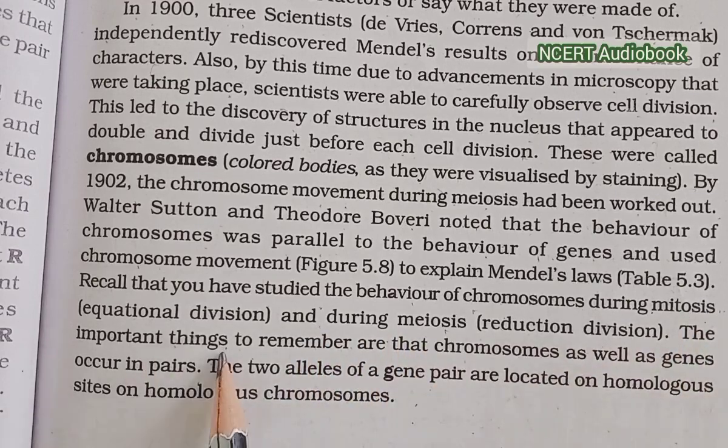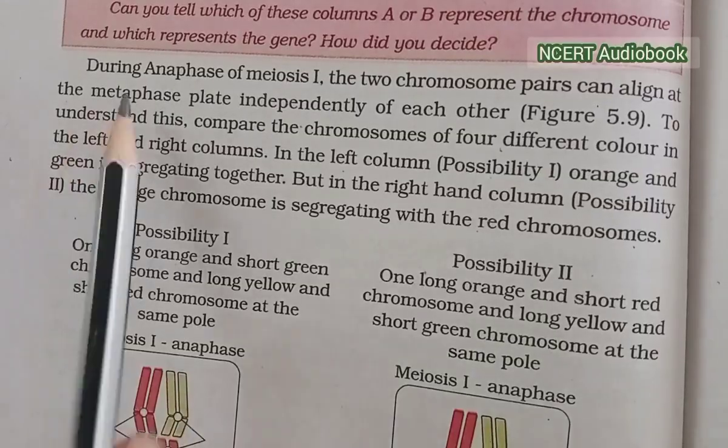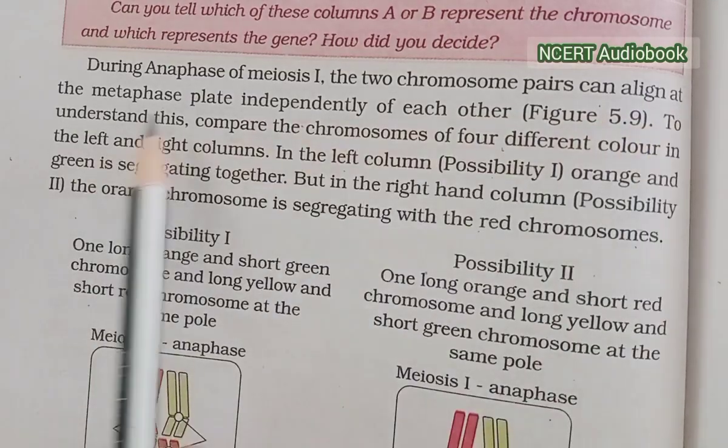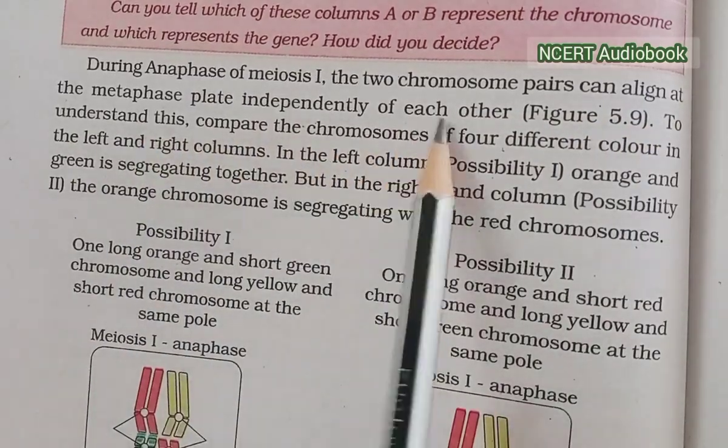The important things to remember are that chromosomes as well as genes occur in pairs. The two alleles of a gene pair are located on homologous sites of the homologous chromosomes. During anaphase of meiosis I, the two chromosome pairs can align at the metaphase plate independently of each other.